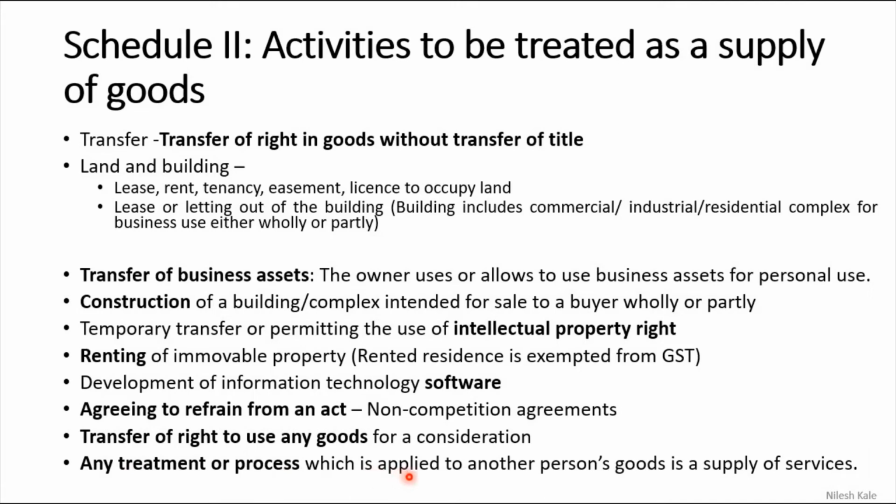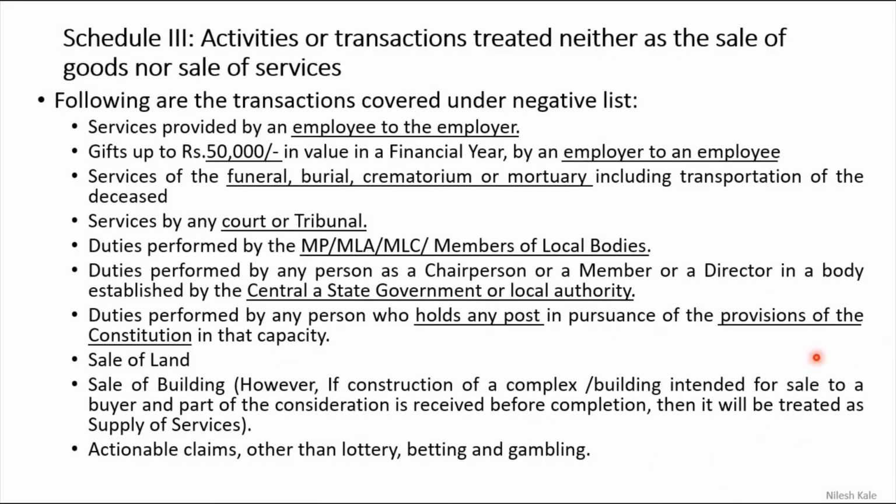Any treatment or process which is applied to another person's goods, that is polishing, that is painting or job work, then that will also be considered as a supply of service, which is taxable, right? Now the Schedule 3, the last point: activities or transactions treated neither as a sale of goods nor as the sale of services. Following are the transactions covered under the negative list.